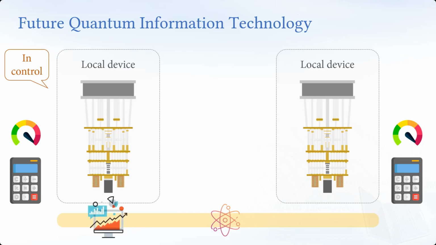Suppose that this local device is very powerful, has many qubits and high connectivity, and it prepares some quantum states, say a 100 qubit state, some pre-trained model. Then we want to send those quantum systems to another local device in Zurich, for example, so that device can do further quantum information processing, some testing, to produce some desired result. In this way, we need to send our quantum information from one local device to another. Here we need some entanglement, some quantum communication.